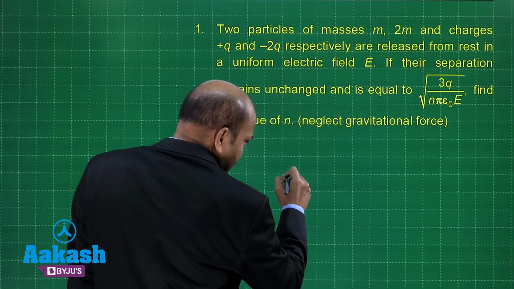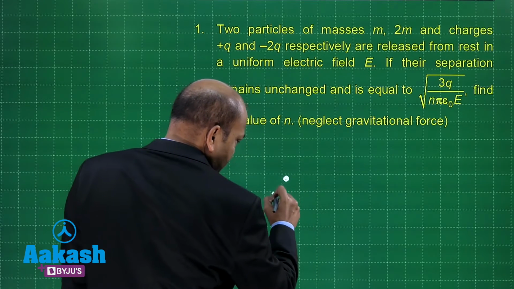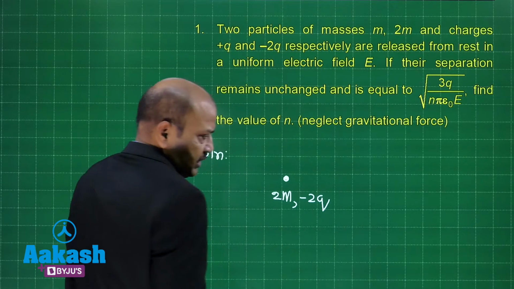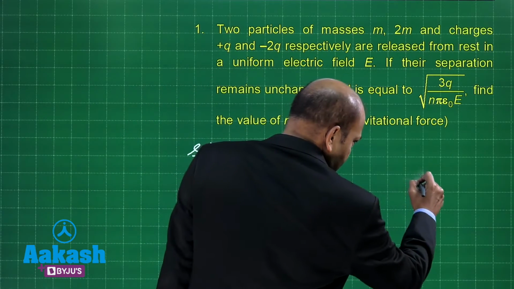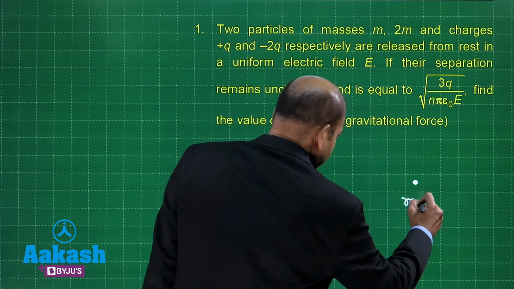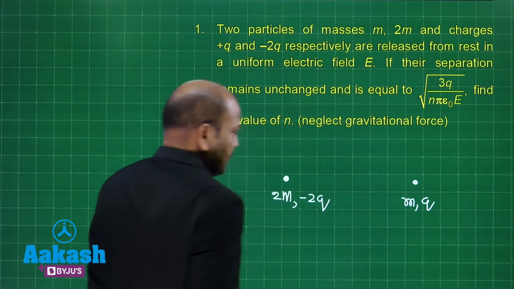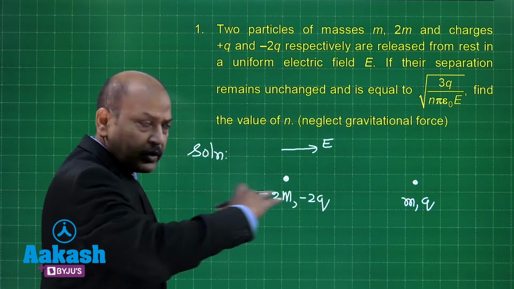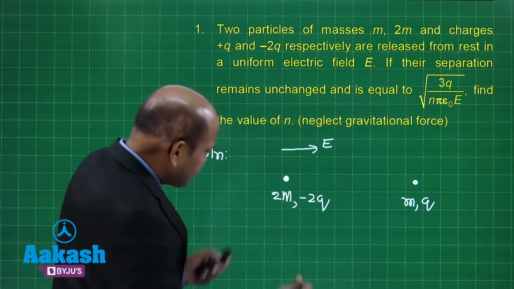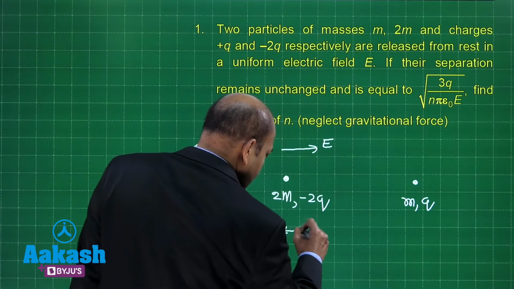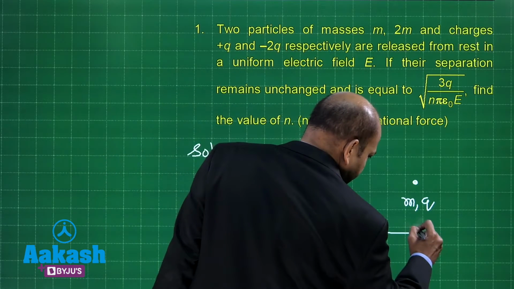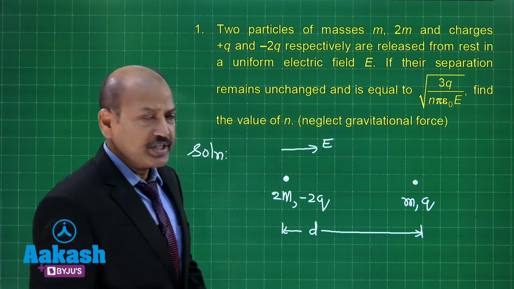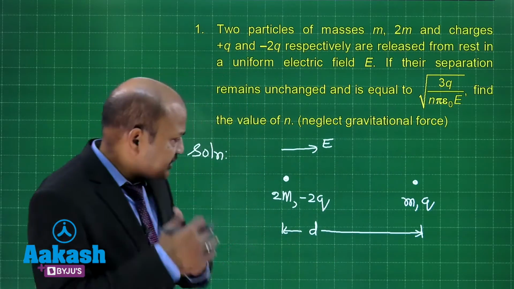So let's say that we have a particle of mass 2m, charge minus 2q here. The other particle is here, its mass is m and its charge is q. Let's assume that the electric field is directed towards right. The separation between the particles is d, and we have to find an expression for d which will give us the answer to the question, the value of n that we are supposed to find.